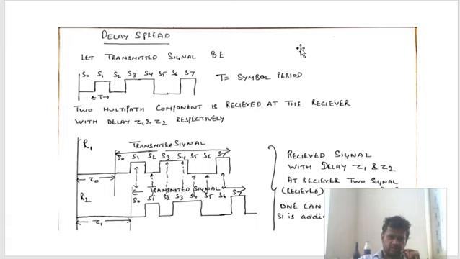Now I have considered that after transmission, it is converted into multipath components, and two multipath components are obtained. One multipath has support from a delay tau 0. Another multipath component has support tau 1. And the condition is that tau 1 is more than tau 0.